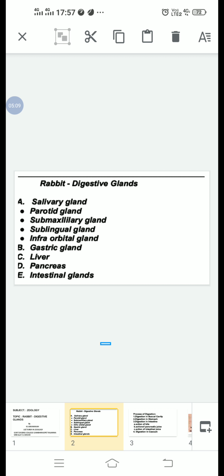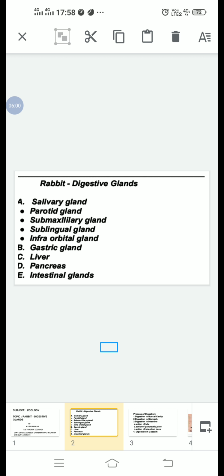First, parotid glands. They are located at the bases of the pinnae. Each gland opens into the buccal cavity behind the upper incisors through a Stenson's duct.